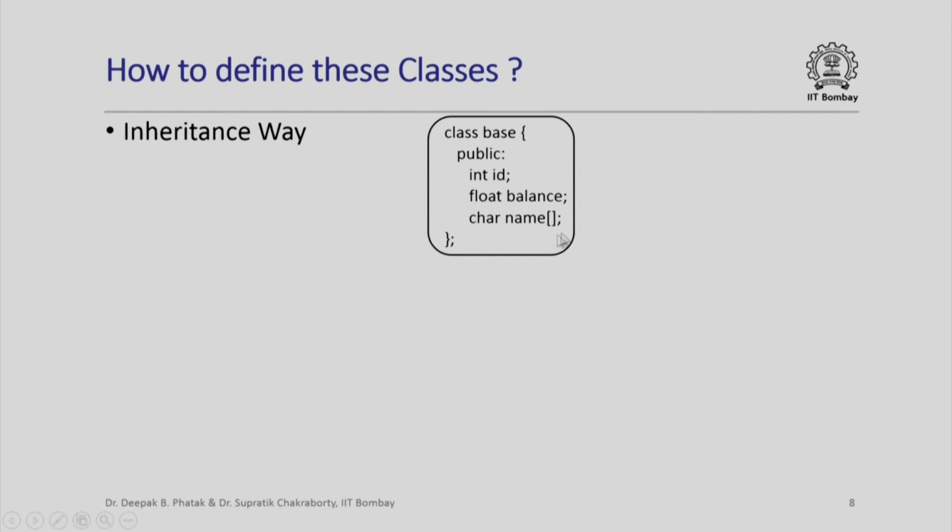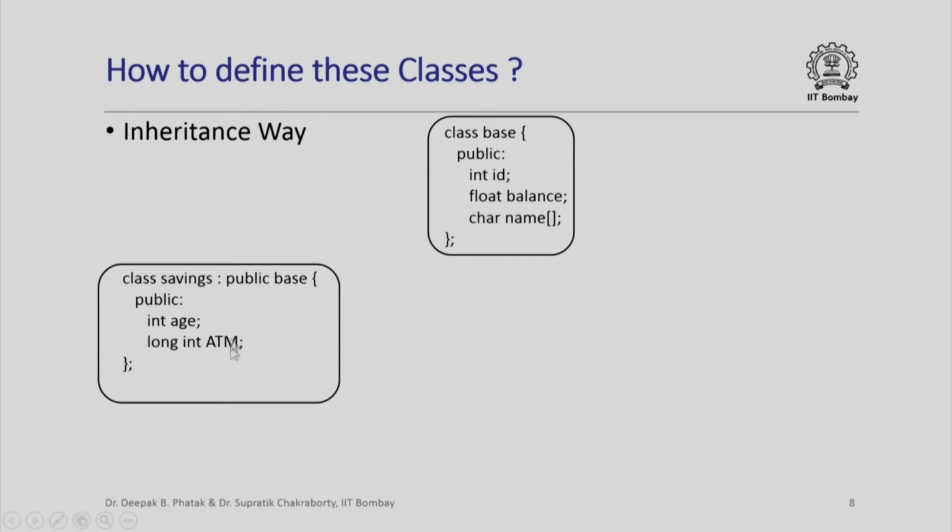So, here we have the same base class, and what I want to now do is I want to say that I want to have a savings class, but in that I do not want to instantiate an object of class base, but I just want to say that the savings class should inherit everything that the base class has, and maybe it can have a few other data members. So, in C++ I would do it like this.